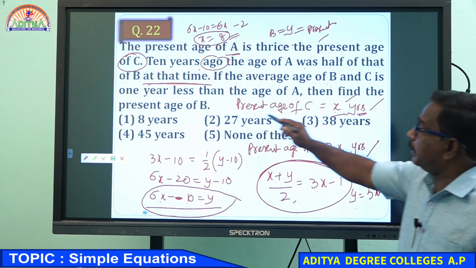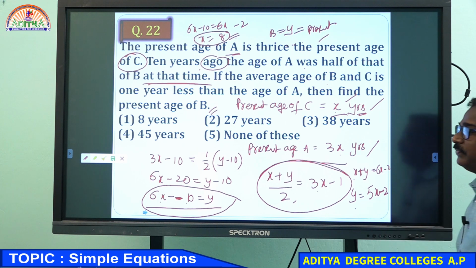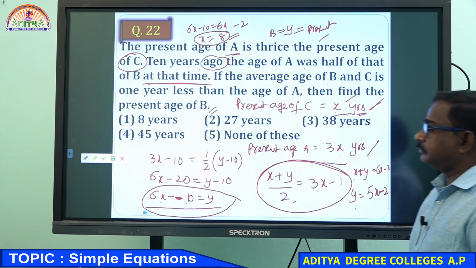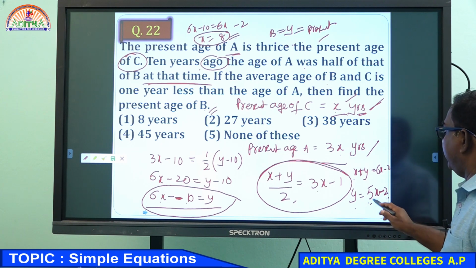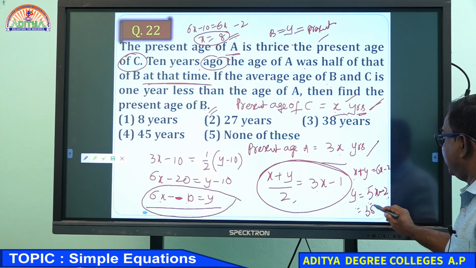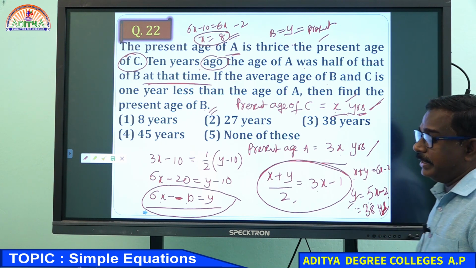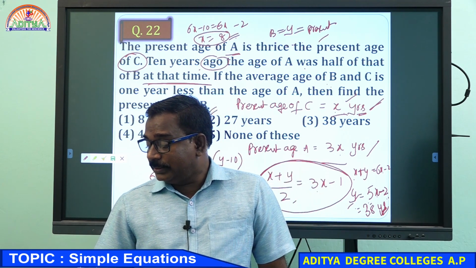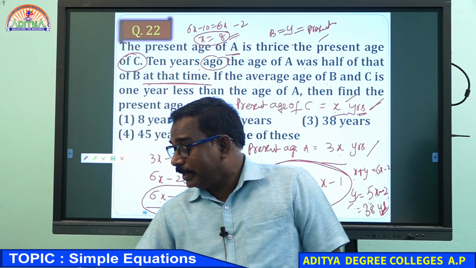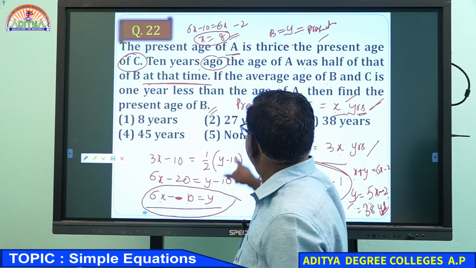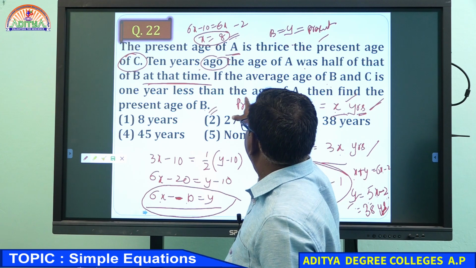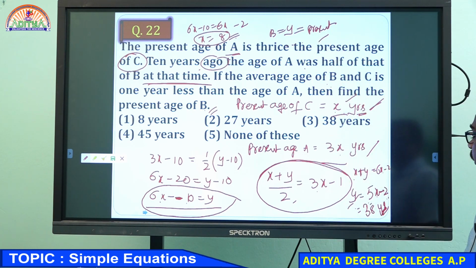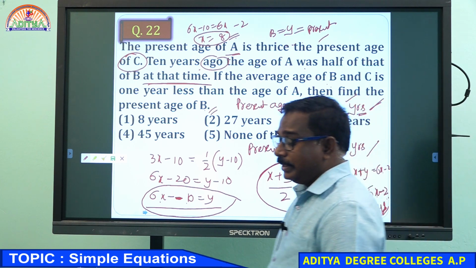But the question asks for the present age of B. Y is asked, not x. Many have written the first option, which is x, the age of C. But the question asks for the age of B. So y equals 5x minus 2, 5 into 8 minus 2, 38 years. You need to read carefully.